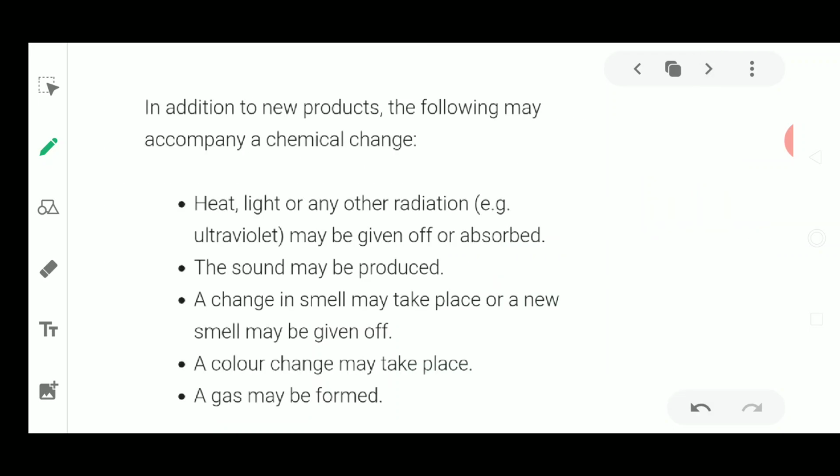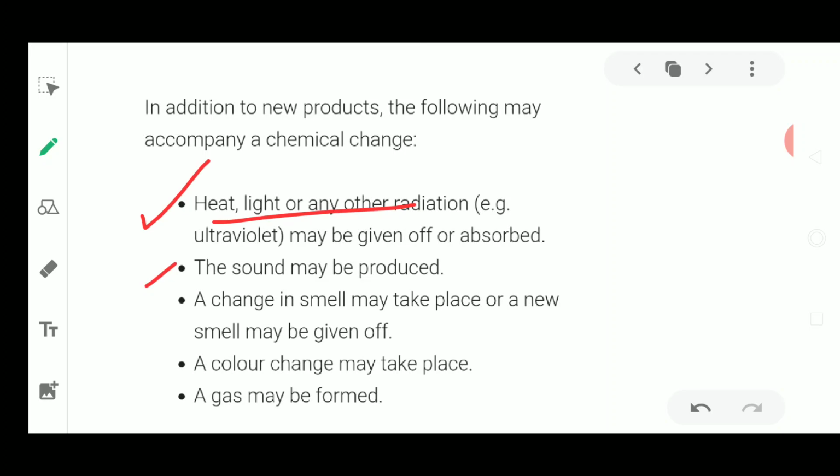Next, how will you classify a chemical reaction? How will you identify whether a given change is a chemical change? As we studied the properties of physical changes, these are the properties of chemical changes. Chemical changes give rise to heat, energy, or other radiation such as ultraviolet radiation, which may be given off or absorbed. So the first characteristic is that it evolves heat, light, or other radiation. Next, sound will be produced.